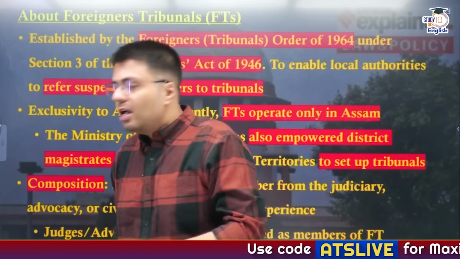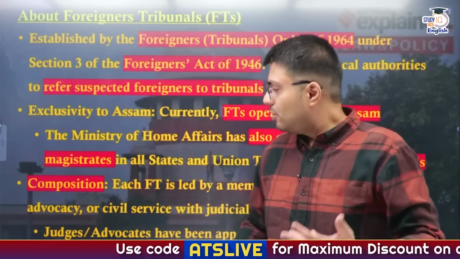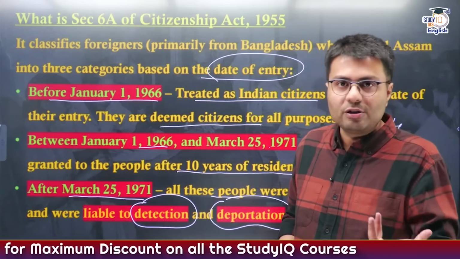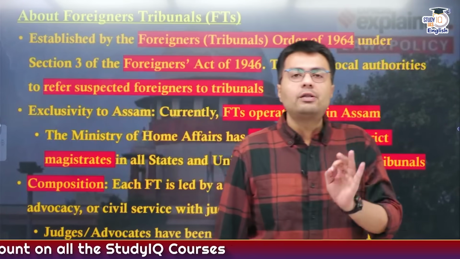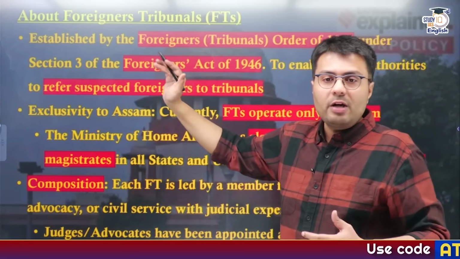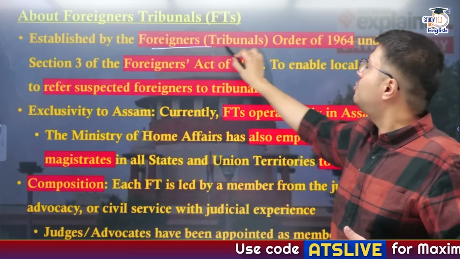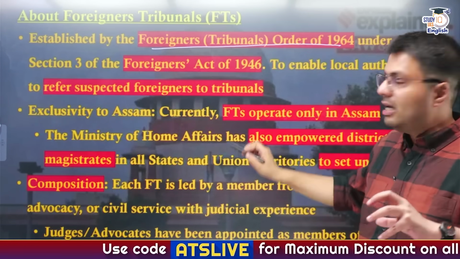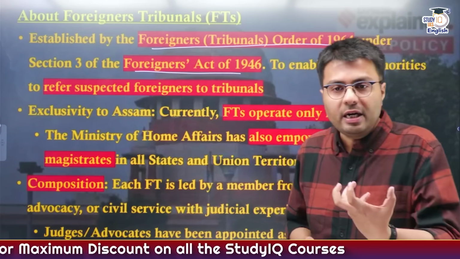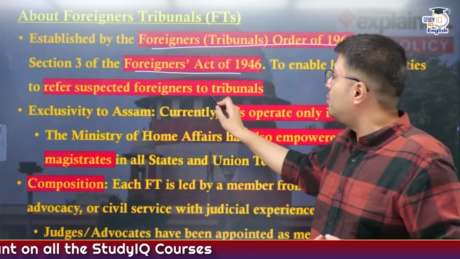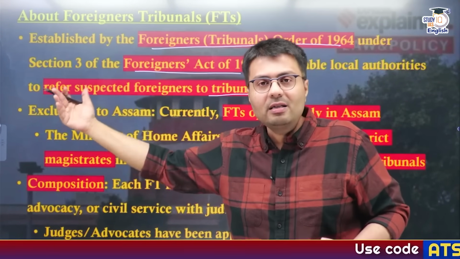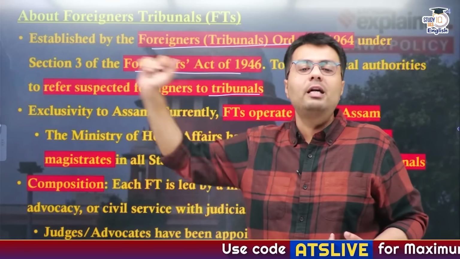to their home country. Now, to detect or to find these foreigners and declare them as illegal immigrants, you need a certain kind of judicial mechanism, right? So this act also provides for an institutional or judicial mechanism known as the Foreigners Tribunal, and this was established as per the Foreigners Tribunal Order 1964 under the Foreigners Act of 1946. Now this enables the local authority to refer suspected foreigners to the tribunal so that the tribunal can ascertain whether these people are indeed illegal immigrants, and after they are found to be illegal immigrants, they will be sent back to their home country.